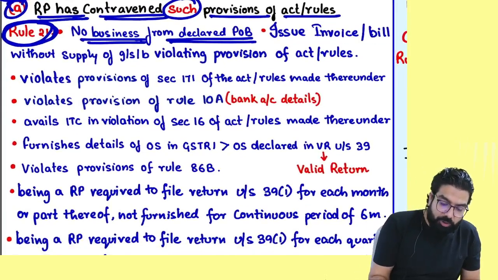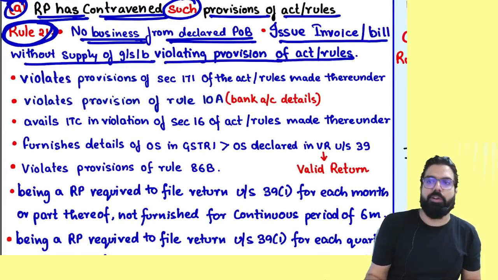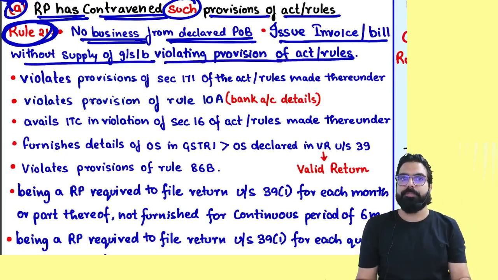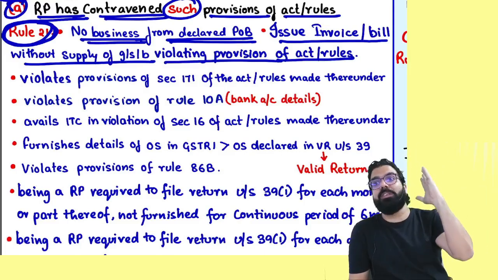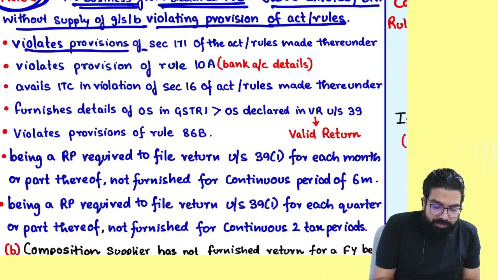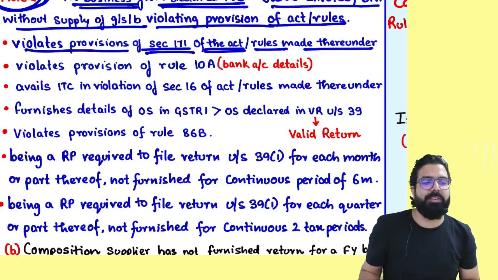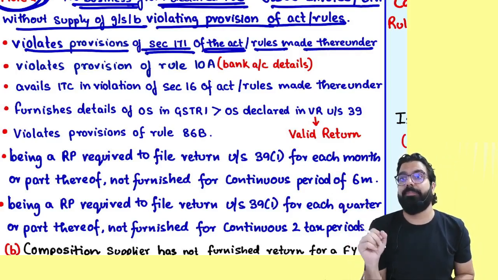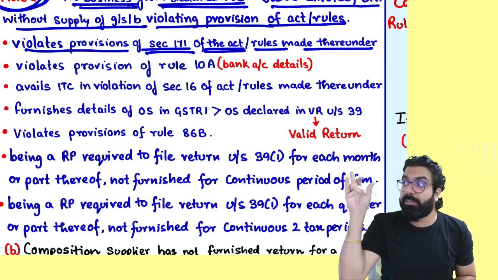You issue invoice or bill without supplying, in violation of the provision of act or rules. You are issuing bogus invoice, not supplying, just selling invoices. Then your registration will be cancelled. You violate the provision of section number 171 of the act or rules made thereunder. What is section number 171? Profiteering. Baba, if you are doing profiteering, then